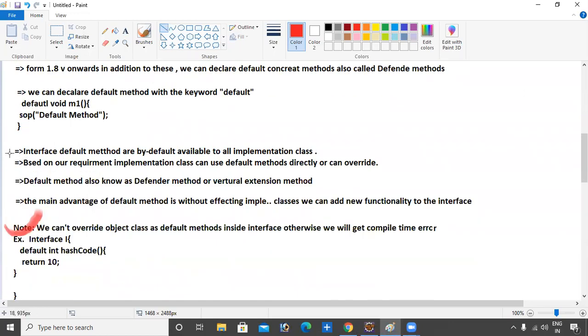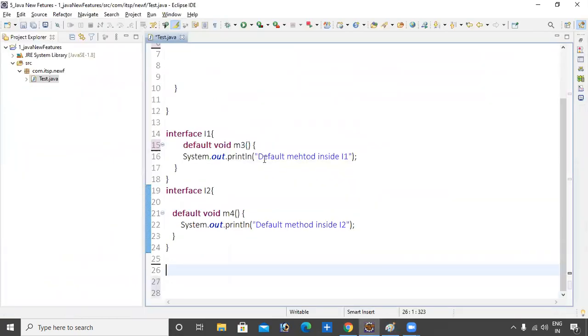Okay. Inside, the default method is by default available. In this point also we discussed that it is available by default. Based on our requirement, you can implement it like this point also. I will show you. If you provide class C implements I1, comma I2.